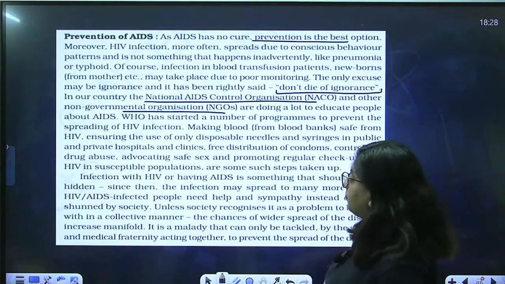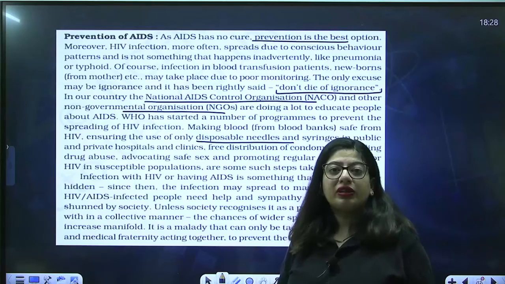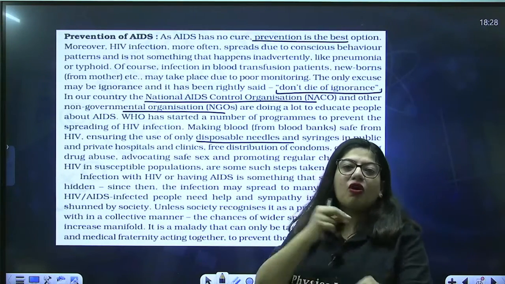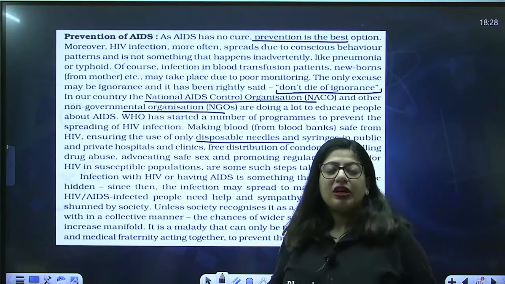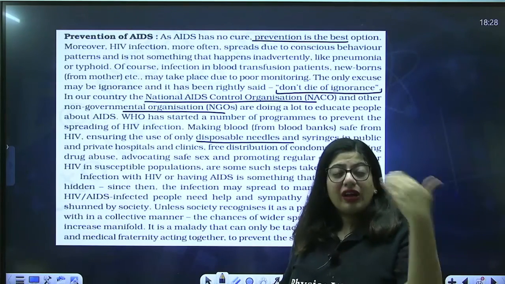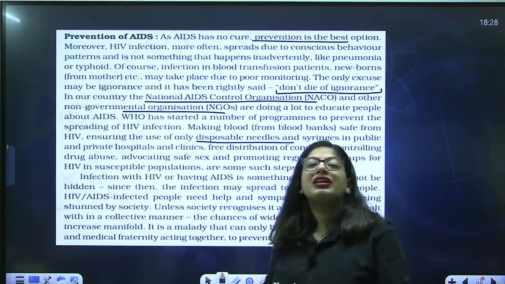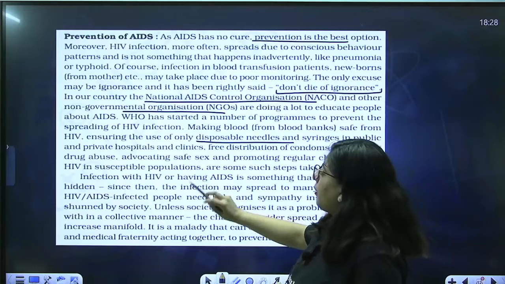Second thing, there should be use of disposable needles. Whenever you go to hospital, the doctor will always open a new needle from the packet and then use it. That's a kind of norm that is given by WHO, that you cannot use the needles again and again. For every patient you have to use a new needle. So for that, plastic disposable needles are generally used, and syringes in public and private hospitals and clinics.